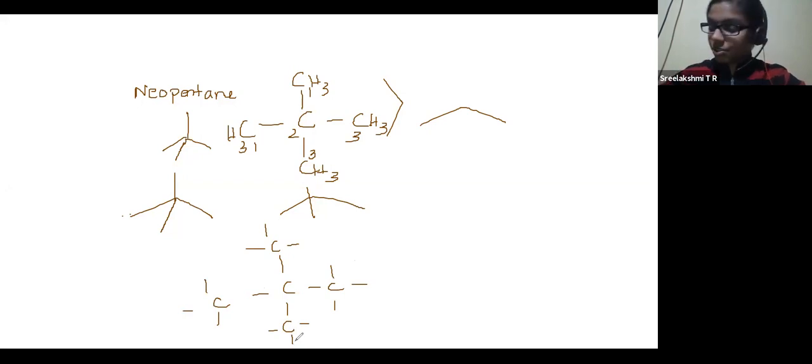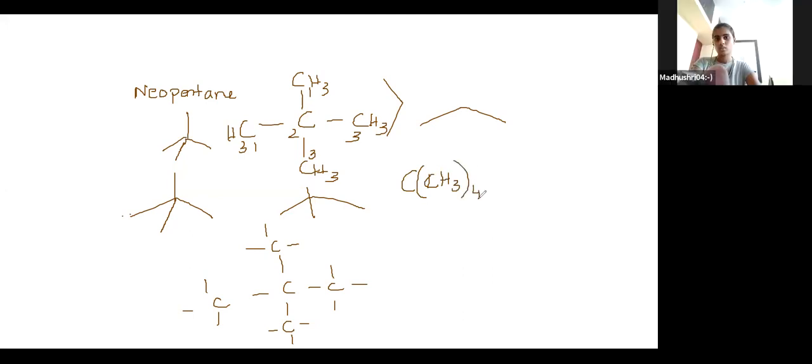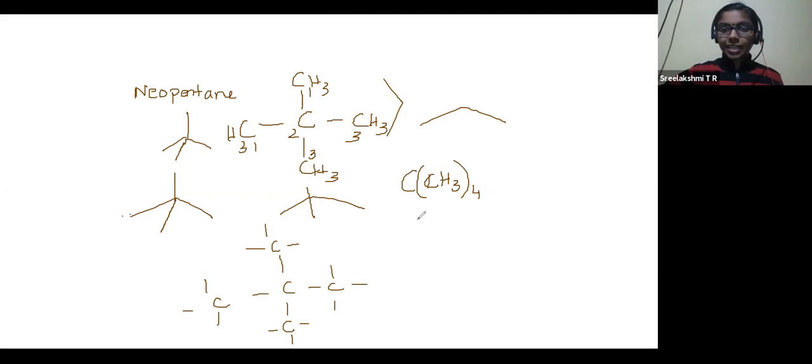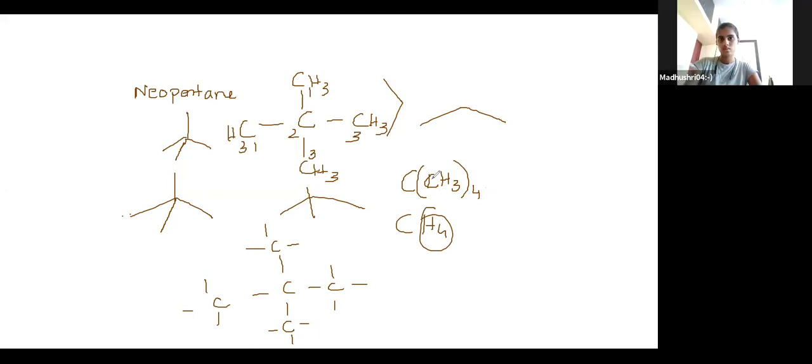Yeah, condensed structure. Condensed structure is CH3 four times. That's all. It is like methane, isn't it? CH4. Instead of this H4, it is CH3 four times. Even the structure is also similar to methane. Got the idea? Take down the notes and once completed, give me a thumbs up.